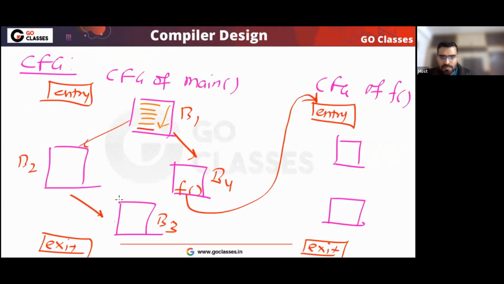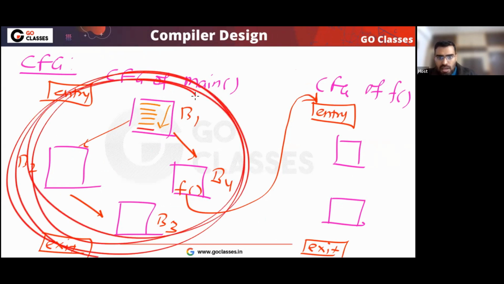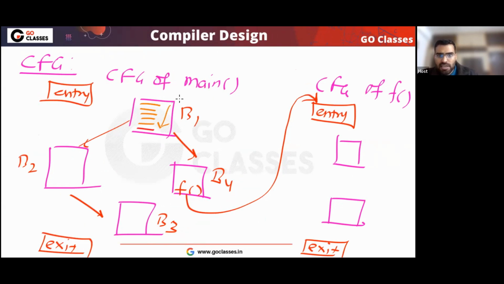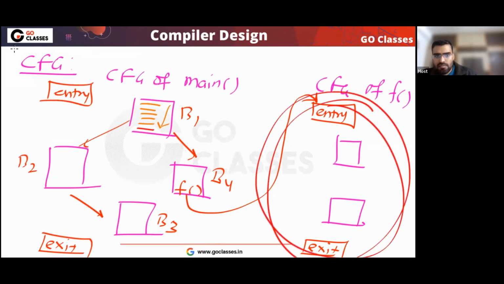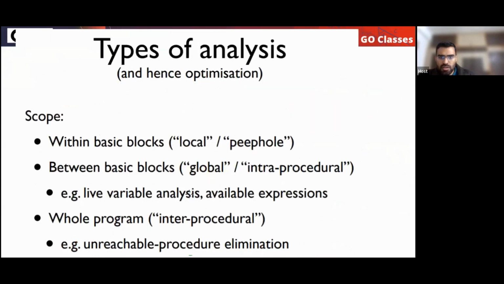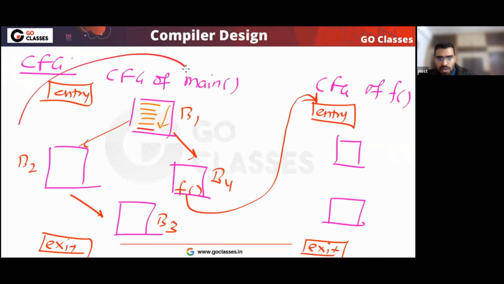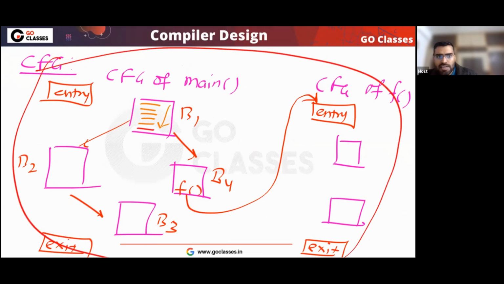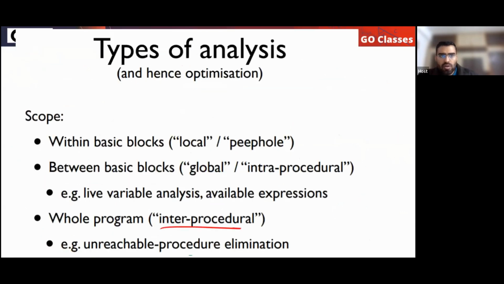Another, if you do optimization within a control flow graph, in this area, or here, then that is called global or intra-procedural analysis. Next, inter-procedural. What is that? Can anyone tell me? That is the whole program. If you do optimization across the whole program, then that is called inter-procedural optimization.